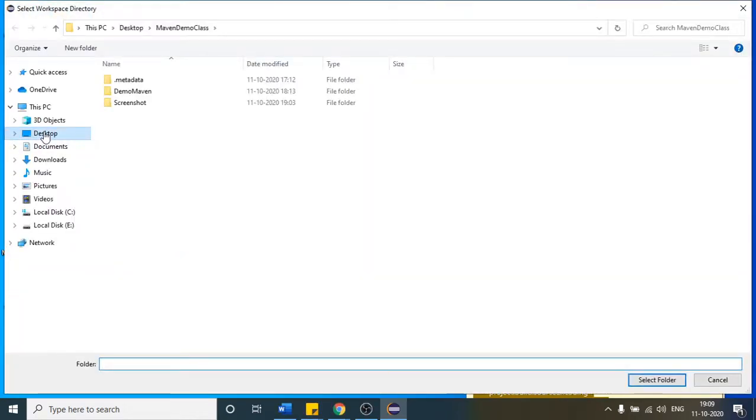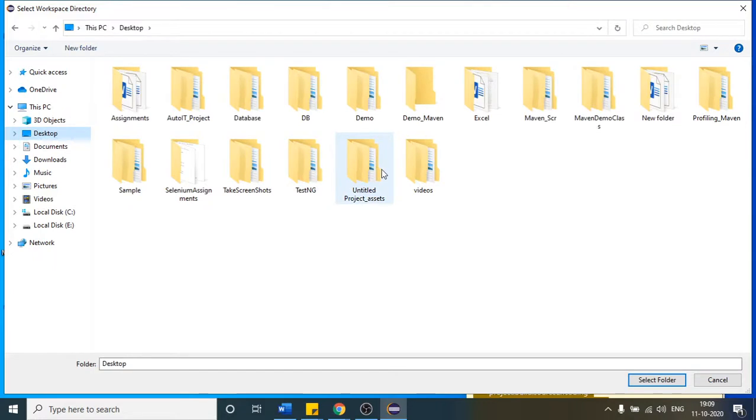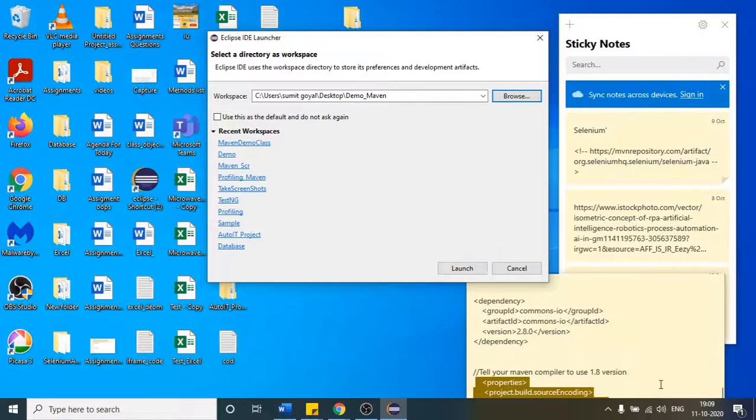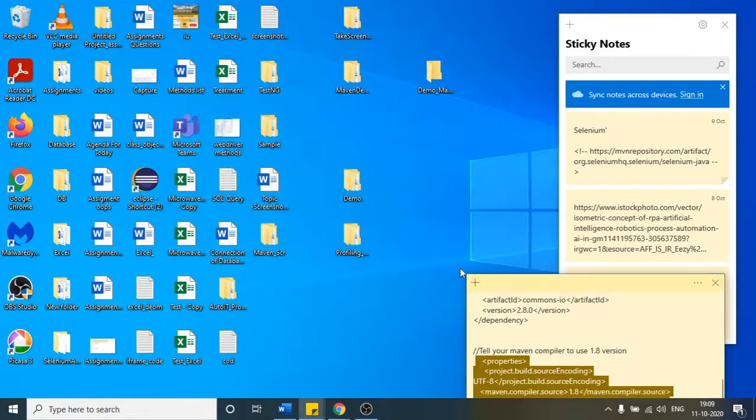Here I should be on the desktop, and I think it is here. Yeah, I think it is the one. So select the folder. Here I will be making my project. Click on launch.